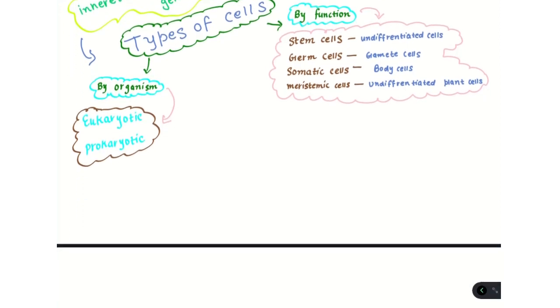Types of cells. By organism, there are only two types, eukaryotes and prokaryotes. By function, these are stem cells, germ cells, somatic cells, and meristemic cells. Stem cells are undifferentiated cells. Germ cells are related to gametes. Somatic cells are body cells. And meristemic cells are undifferentiated plant cells, so they are only a kind of plant cell.